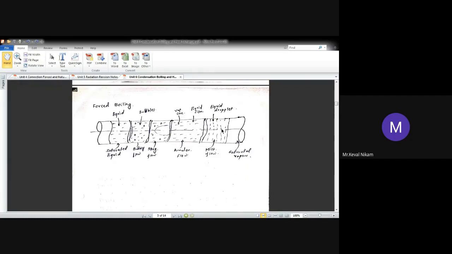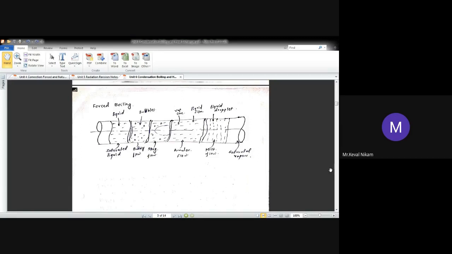ठीक है, and at the outlet the liquid droplets which are present are also going to get converted into vapor phase, and at the outlet you are going to have a saturated vapor. You are going to have a saturated vapor. So there will be no stage where the liquid as well as vapor occur combined together. So dryness fraction is mostly avoided in this forced boiling.